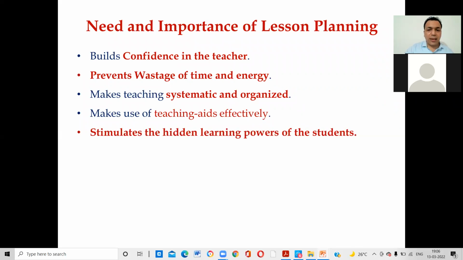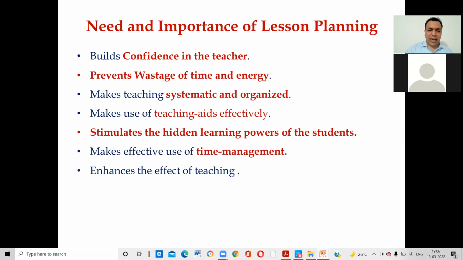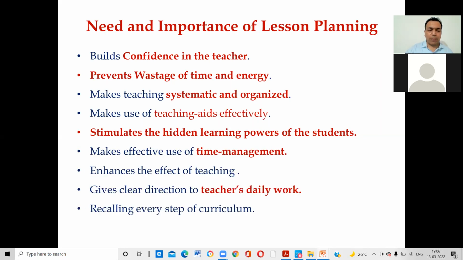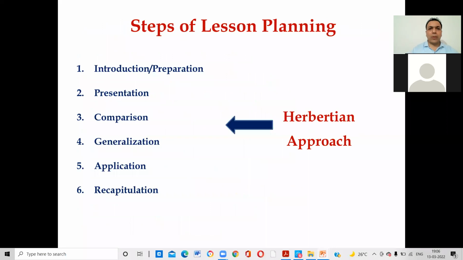It stimulates the hidden learning power of the student. It makes use of time management and enhances effective teaching. It gives clear directions to daily work, recalling every step of the curriculum, and makes the evaluation process easier. So these are all the need and importance of a lesson plan. Okay, now we talk about the steps of lesson plan.